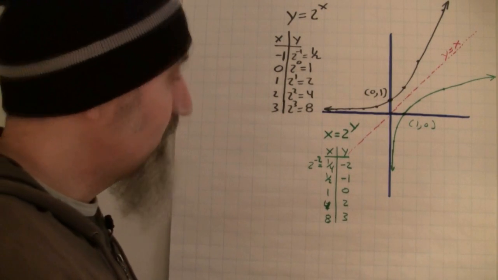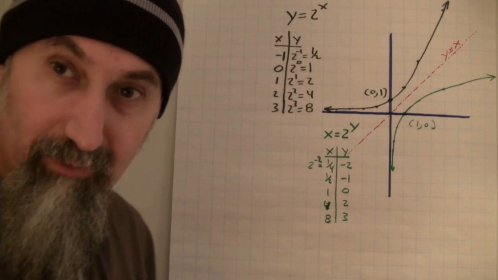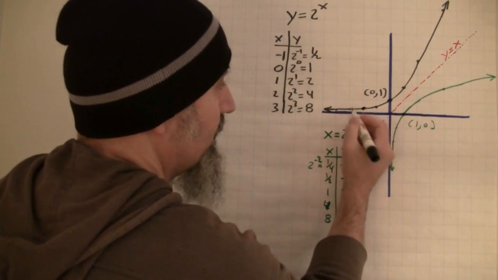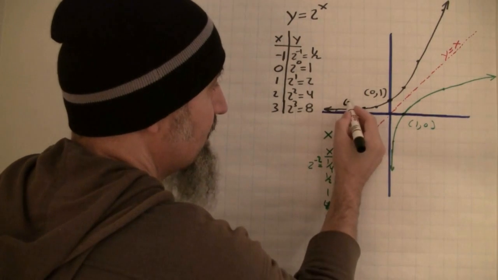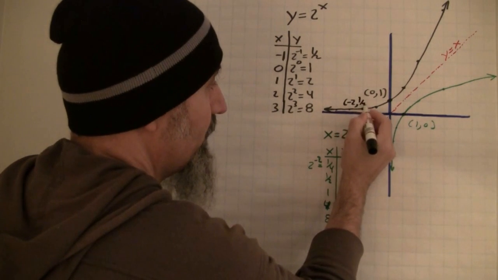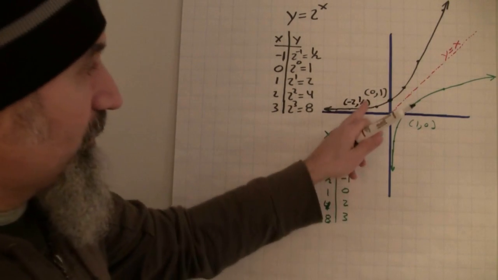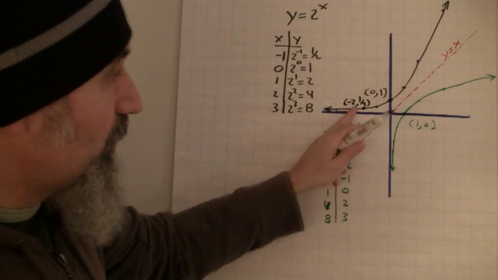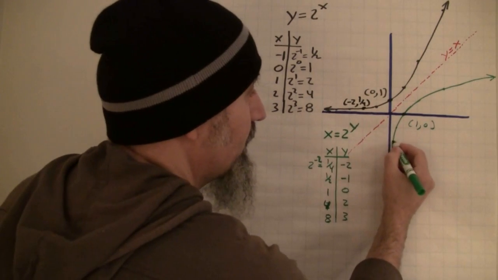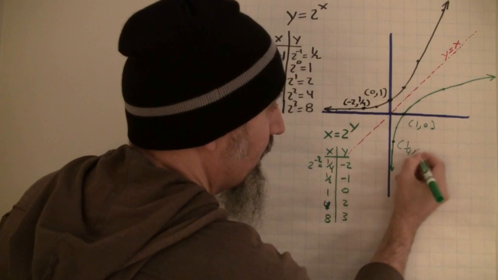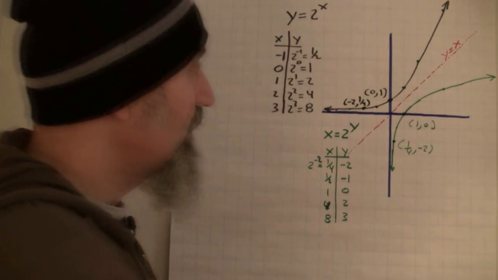Let's put in some of the points anyway, right? Let's say this point here is x is -2 and y is 1/4. That point becomes, we switch them, 1/4 and -2. This is the point here. That point gets flipped here, 1/4 and -2.